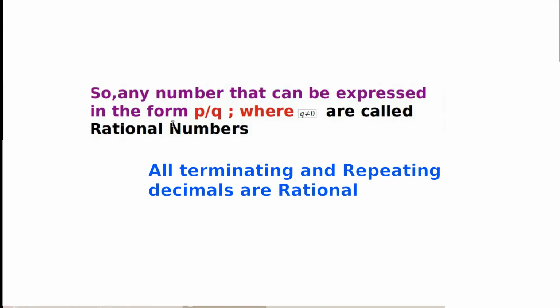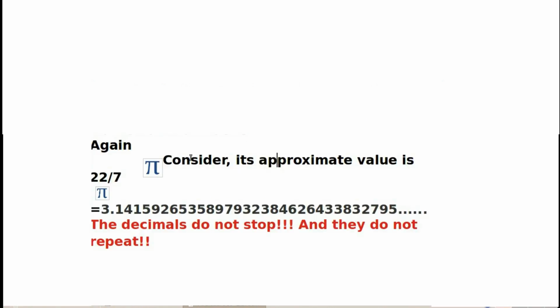So, any number that can be expressed in the form p by q, where q is not equal to 0, is called a rational number.